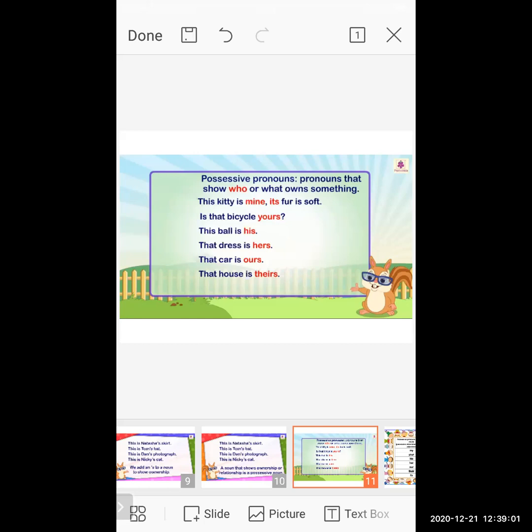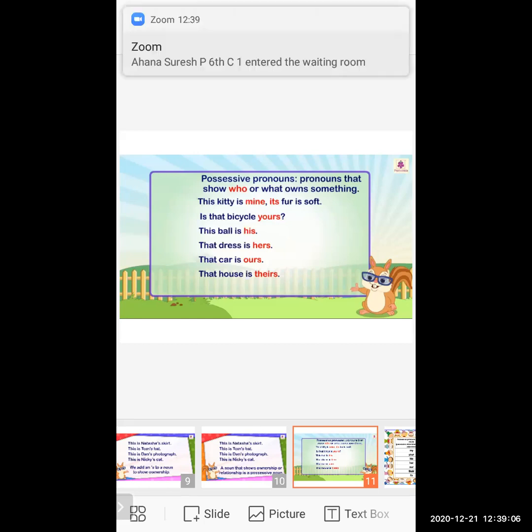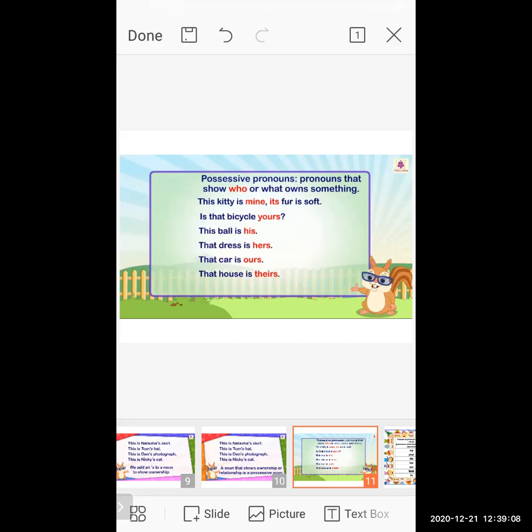Who is the owner? The girl is the owner. How do we know the girl is the owner? Because "hers" is mentioned over there. A proper name is not there. So her, she, we use for the feminine gender. Understood? That car is ours. That house is theirs.